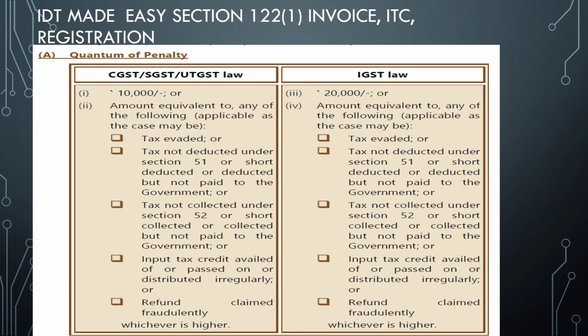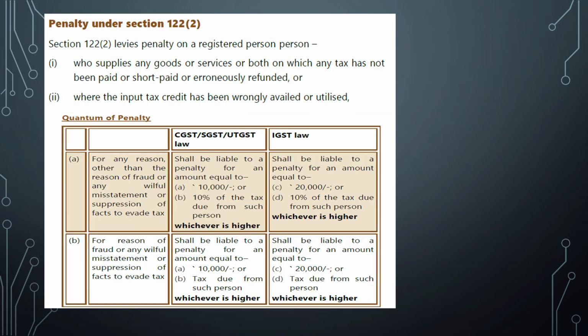Now coming to the usual thing, section 122(1). So 21 instances have been prescribed, various cases, especially if it involves fraud, then 10,000 or the actual amount of tax evaded or tax not deducted, or ITC wrongly availed, or refund fraudulently claimed, whichever is higher will be the penalty that will be imposed. Be very careful. In CGST it is 10,000, SGST it is 10,000, and in IGST it is 20,000. So this is the key thing which you should keep in mind.